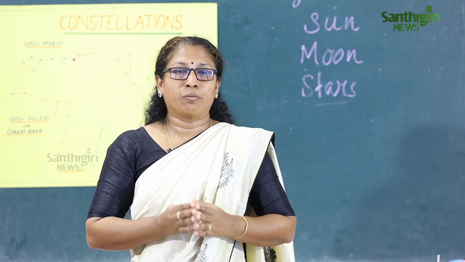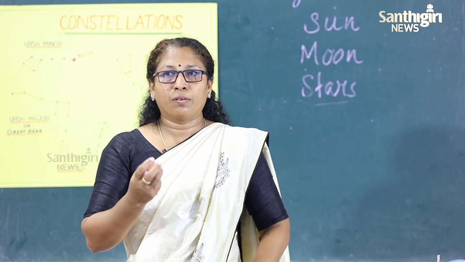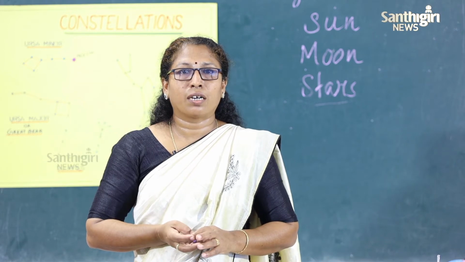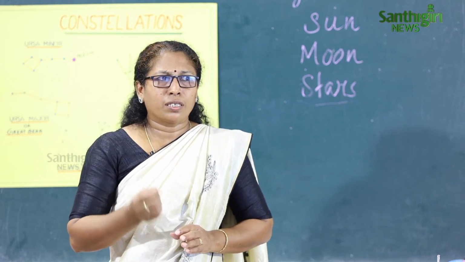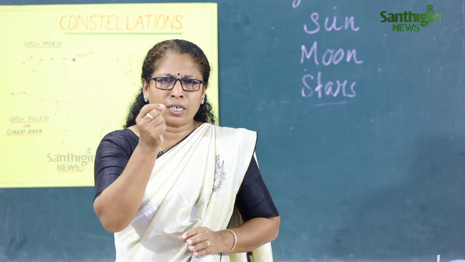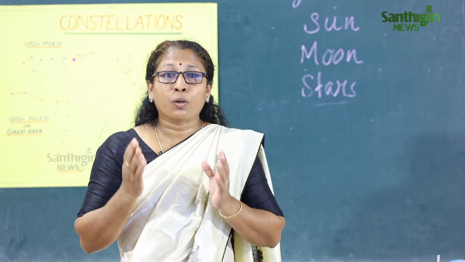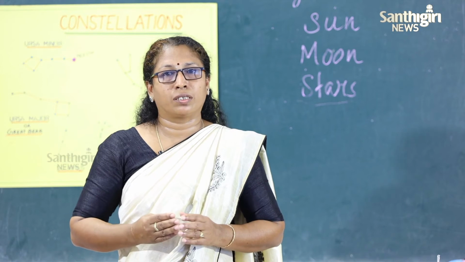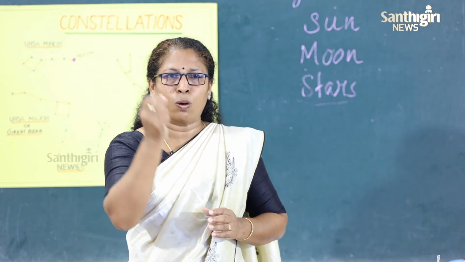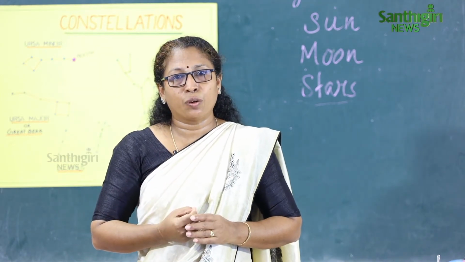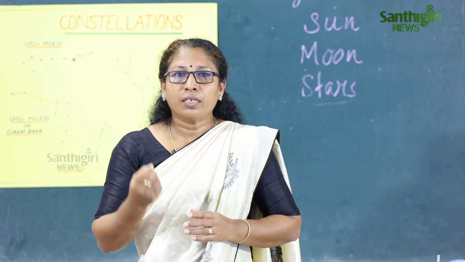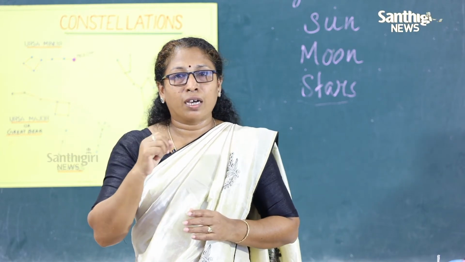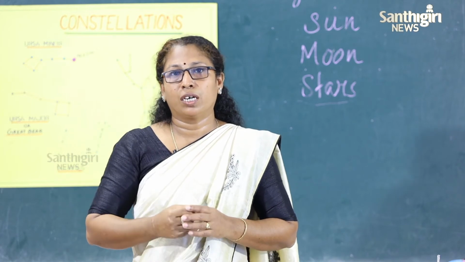They are numberless, and some stars are much brighter than the others, and one such star is the pole star. We can see it as a very small one, but it is a huge one, and it is far away from the earth. That is why we can see it as a small one. Stars are very huge, but we see them as tiny because they are far away from the earth.